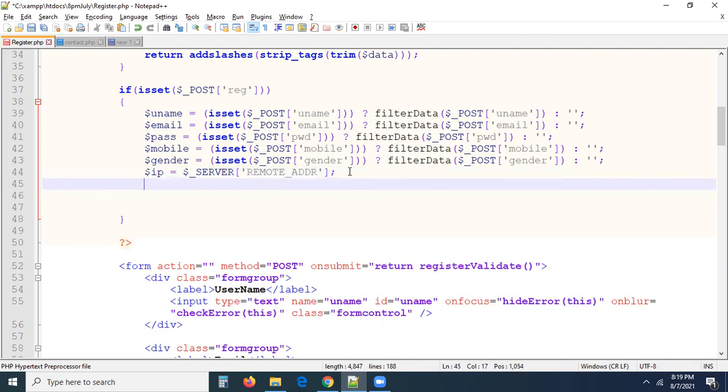Okay, so I want to take, that's all, guys. This is information. Status and the created date I will set into the database by default values. Let me go there and let me set the values for you. Let me do one more thing.